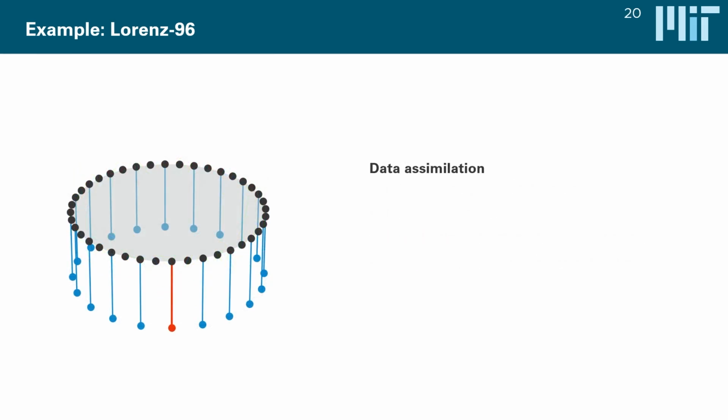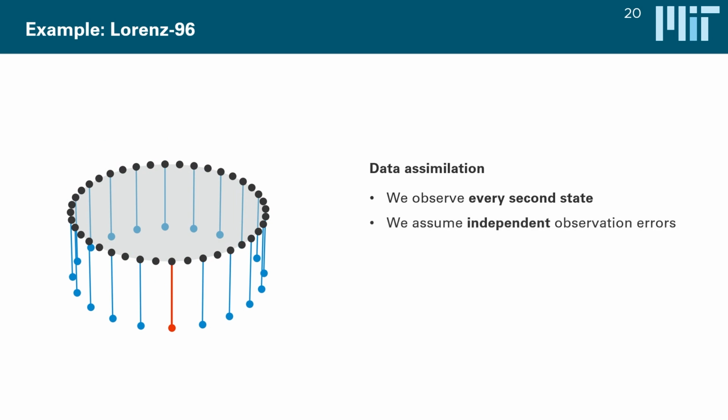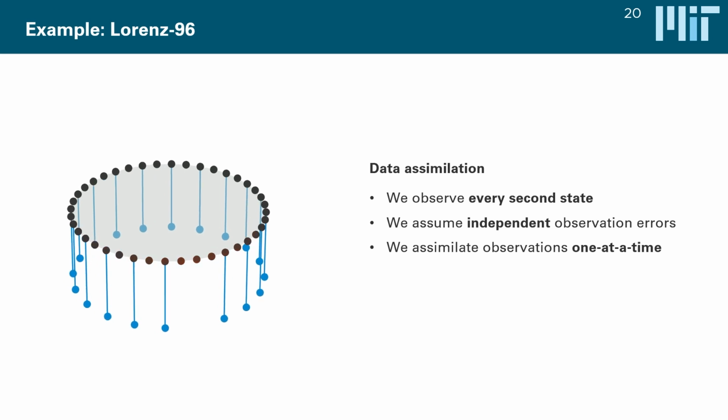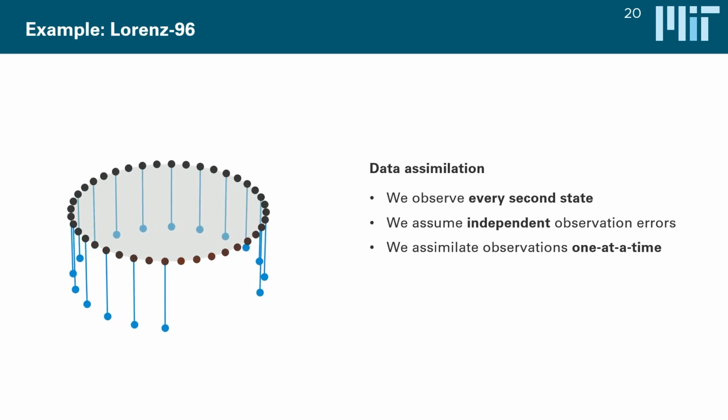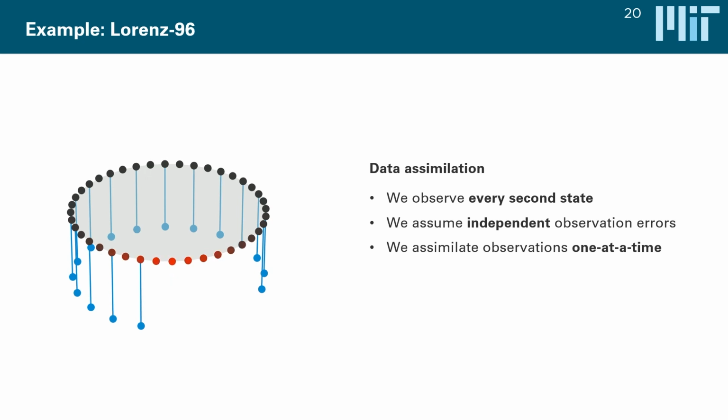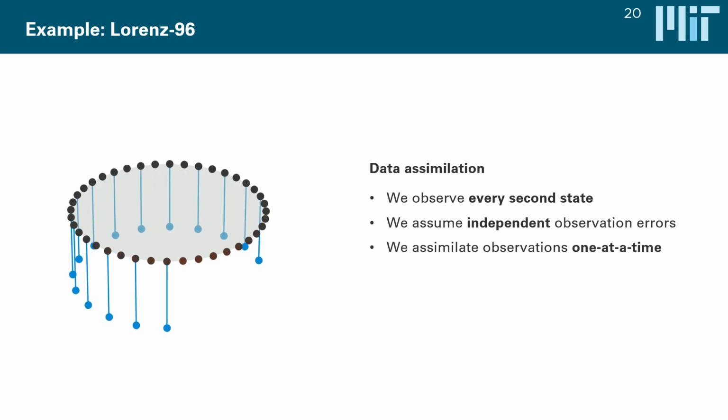For the data assimilation problem, we assume that we observe every second state, and we assume that the observation errors are independent of each other, which by extension also means that all of the observations are conditionally independent of each other, given all of the states. And this effectively allows us to assimilate the observations one at a time, where we essentially start by assimilating the first observation, updating the states, then we move to the next observation, we assimilate it, we update the states, and so on until we have assimilated all 20 observations. And this might seem like a pretty roundabout way of realizing the update, because instead of just one data assimilation update, we now have 20.